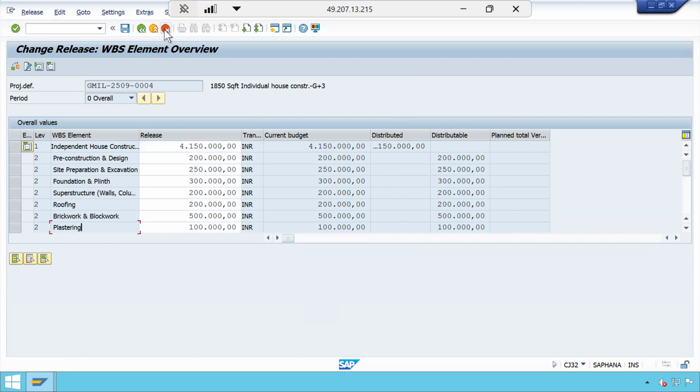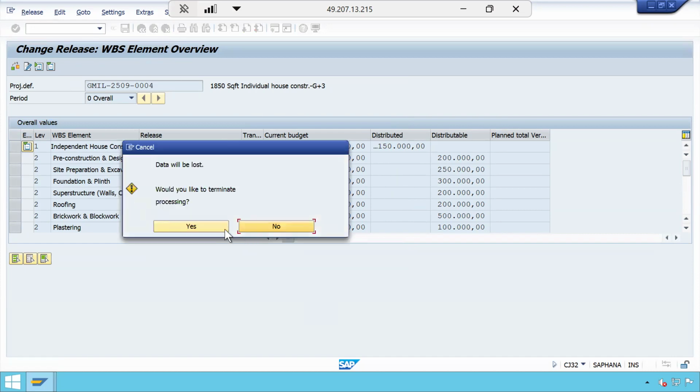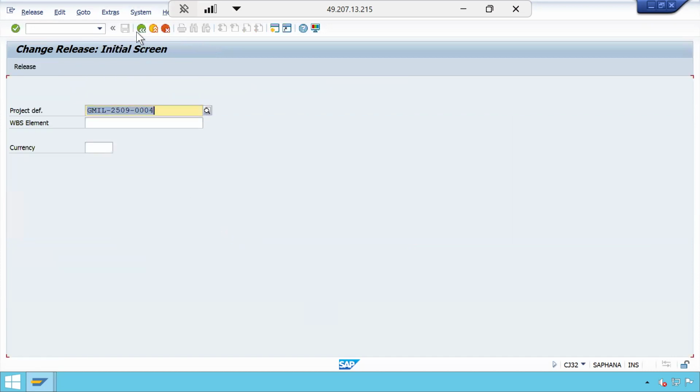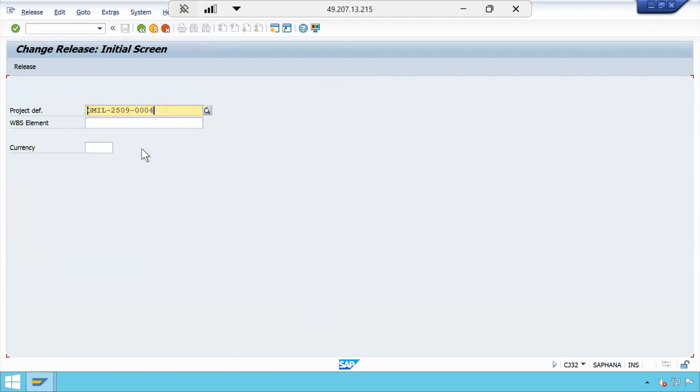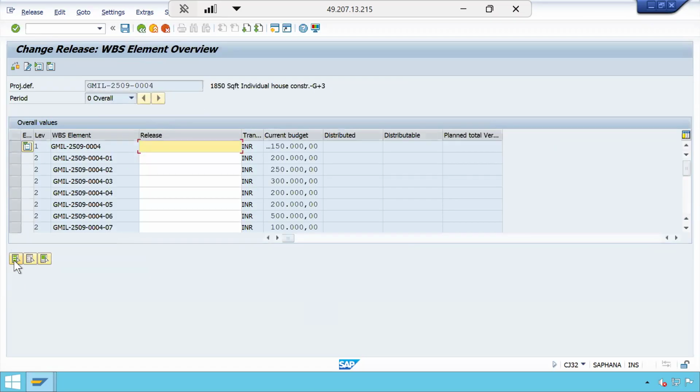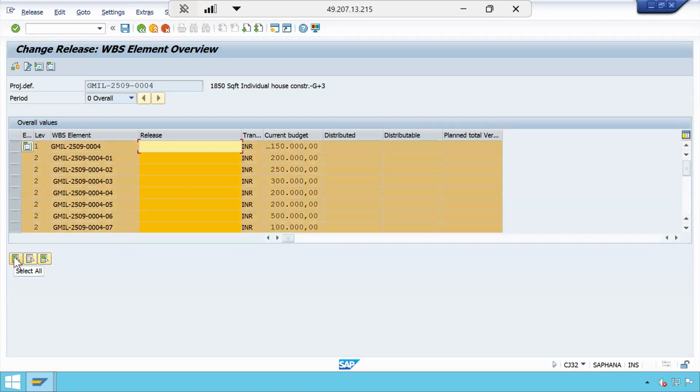We should go back once. Yes, terminate. We should go back once. Okay, go to CJ32. Now enter. Okay, select all. This is the button to select all. Okay, edit.